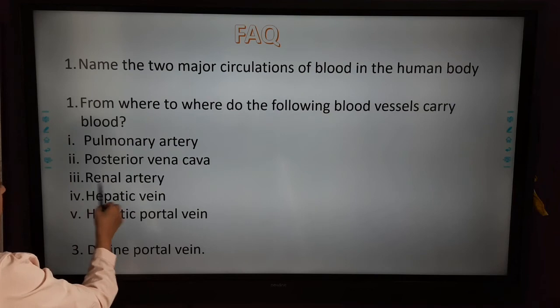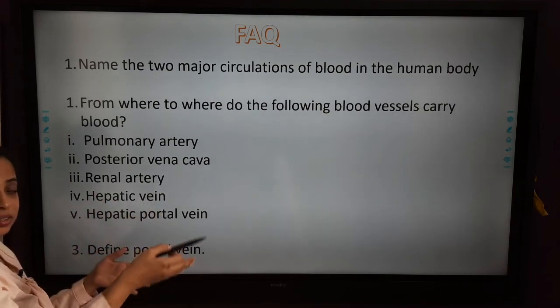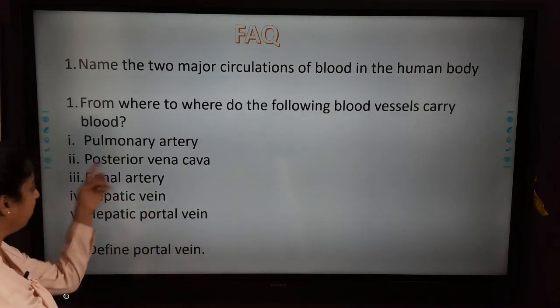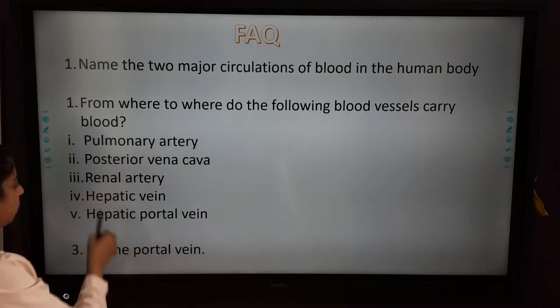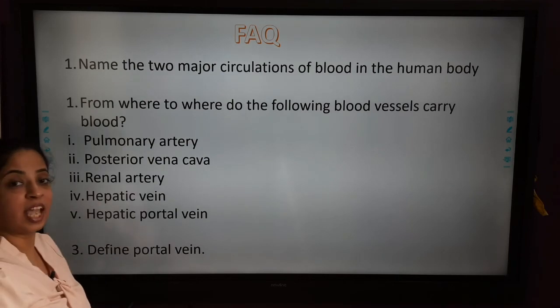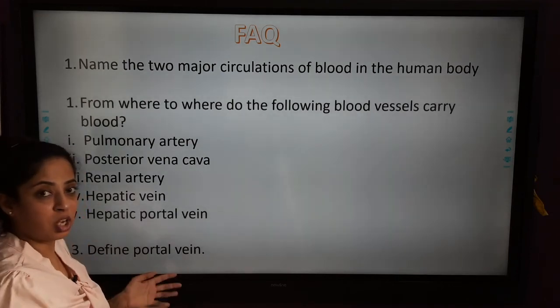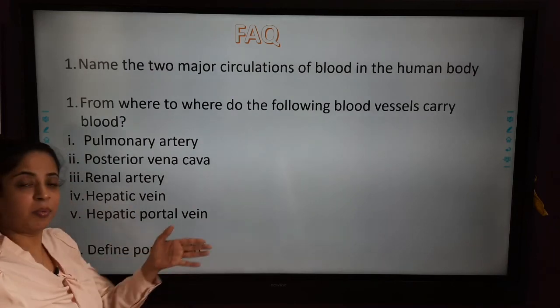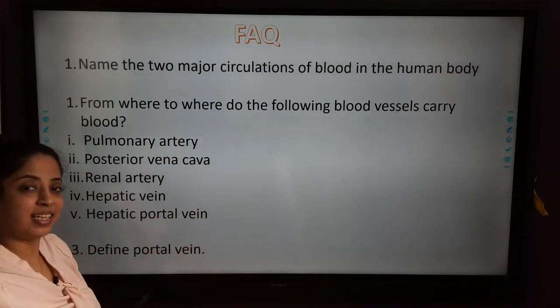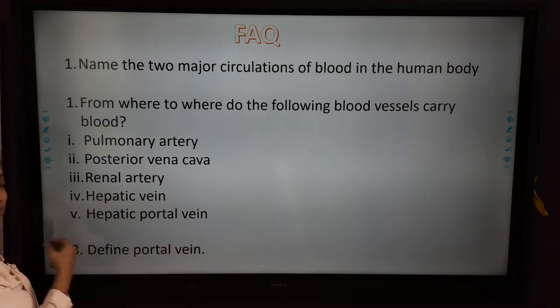Renal artery, blood coming to the kidney from the aorta. Hepatic vein is the one which carries blood from the liver and joins the vena cava and flows into the heart. And hepatic portal vein, the blood coming from the intestine and the stomach into the liver.